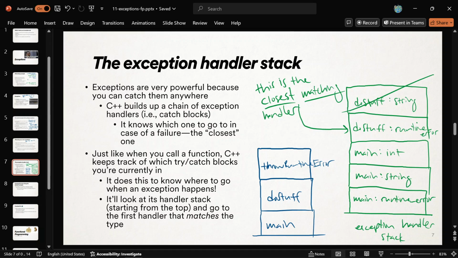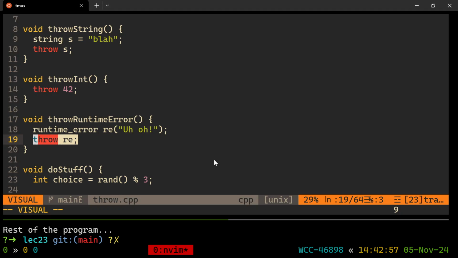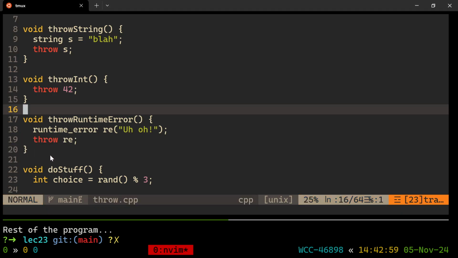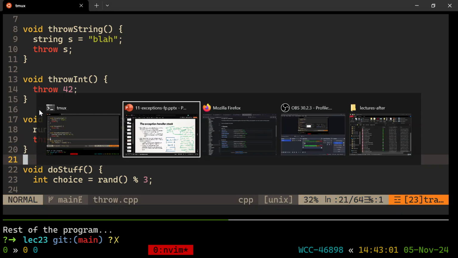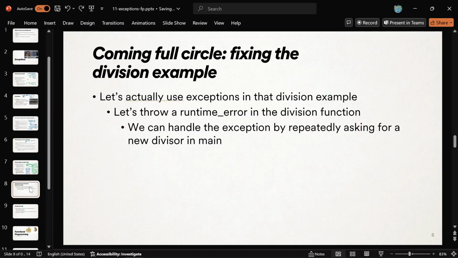And yeah, again, the power comes from the fact that we are like, say, like we're in throw int, for example. We are like 2 function calls away from the int handler, but that's fine as far as C++ is concerned. You are jumping really far between functions, potentially, with exceptions. Right? And that's where the power lies in them. Okay? So that's what I want to try to get across today. It may not come as obviously as other topics, though. So, yeah, we spent a lot of time on this.